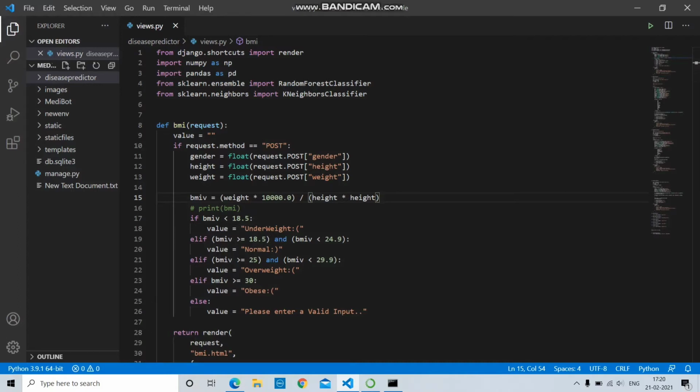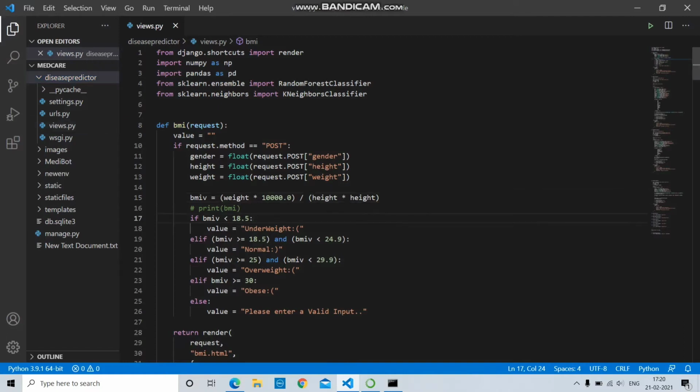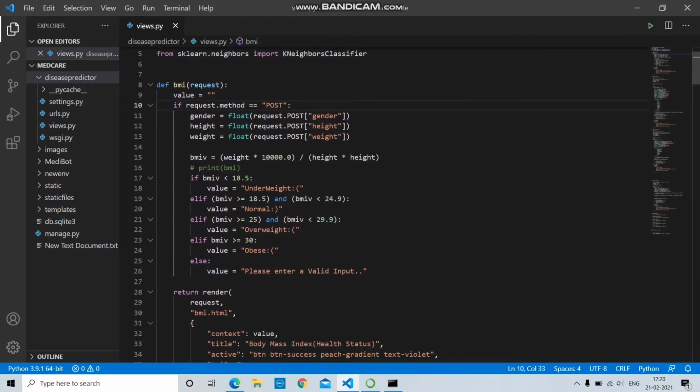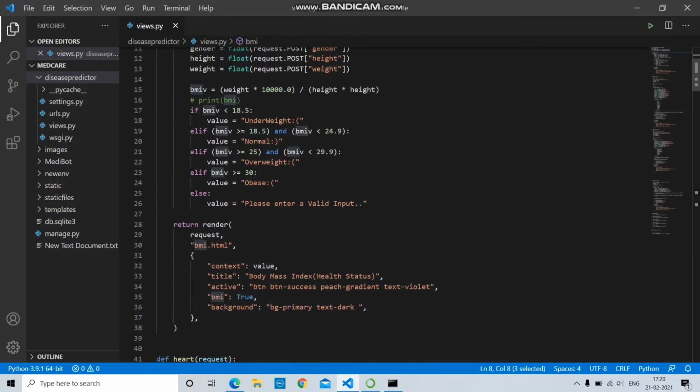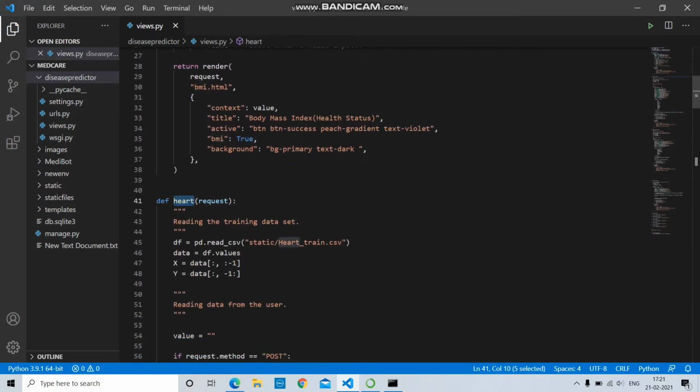Here I have created a folder named Medcare. In Medcare, views.py is the main file where I have written the code for the algorithm. I have imported the necessary files for basic calculation and imported the RandomForestClassifier and KNeighborsClassifier classes. I have created three definitions: BMI, heart and diabetes.